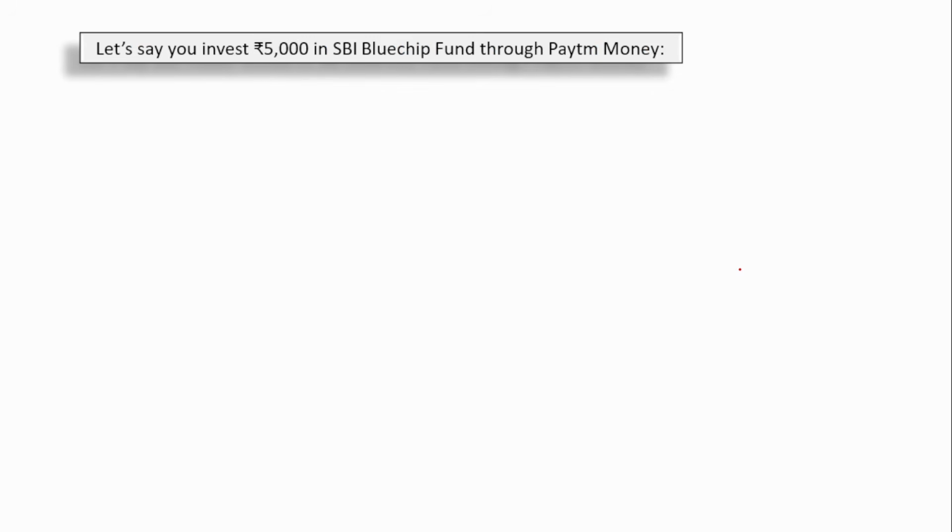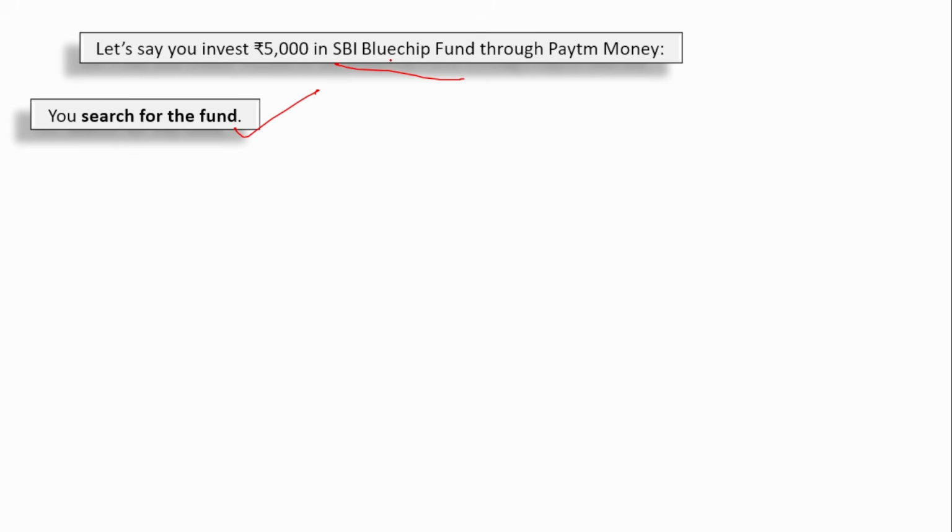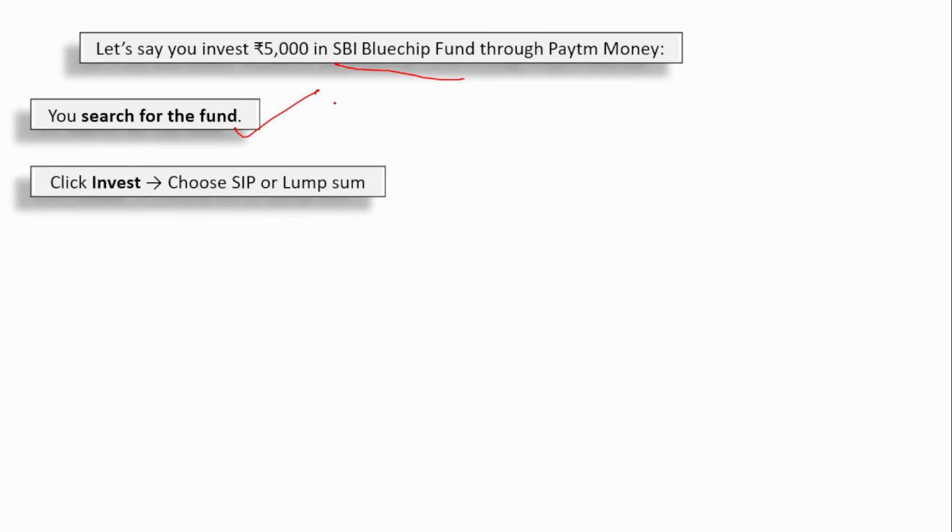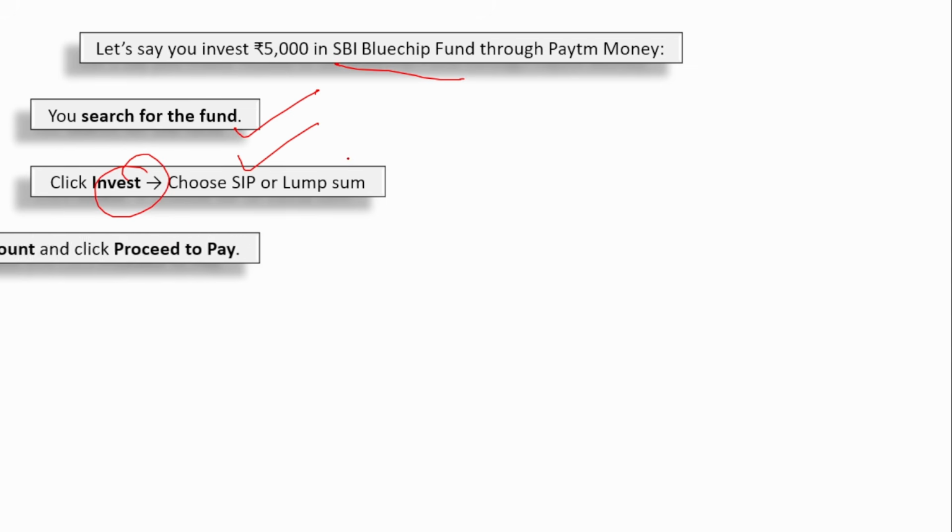Now you might be wondering, generally most of us would have invested money in mutual funds this way. Say suppose you have the Paytm Money app, and you want to invest in SBI Blue Chip Fund. What will you do? You will register in Paytm Money and search for the mutual fund. So you will search for SBI Blue Chip Fund, and after finding it, you will click the invest button, and then invest either in SIP or lump sum. After that, you will enter the amount. Say in this case 5,000, you will enter 5,000 and proceed to pay.